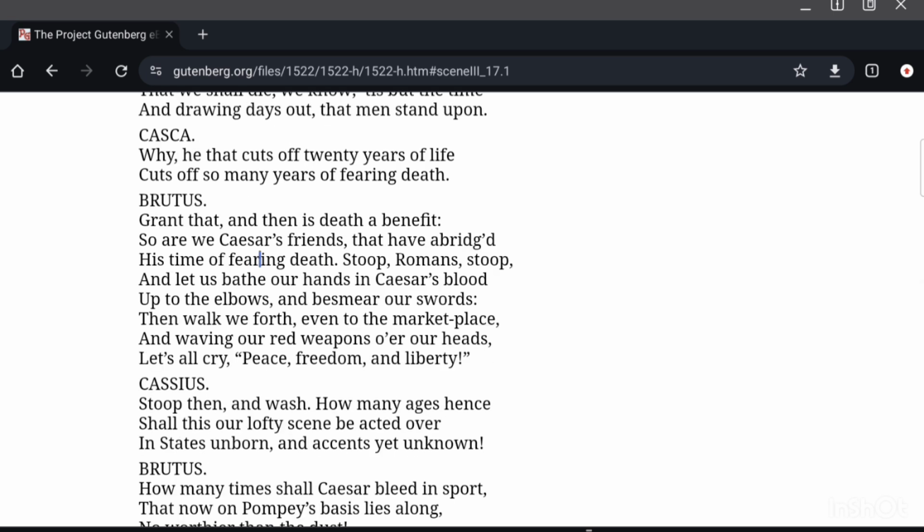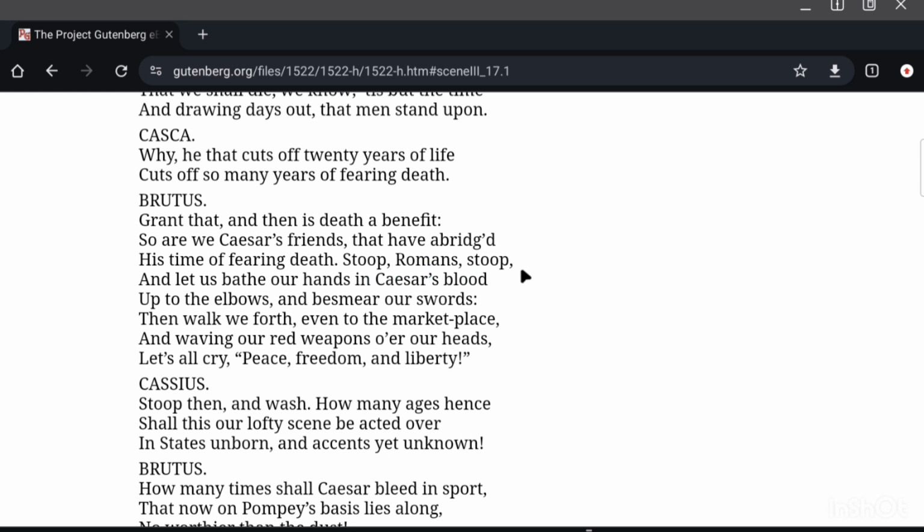Brutus: Grant that, and then is death a benefit? So are we Caesar's friends that have abridged his time of fearing death? So we have cut short his suffering. He would have suffered long had he lived for another 20 years till the natural death of Caesar. So we have really, just like friends, helped Caesar.